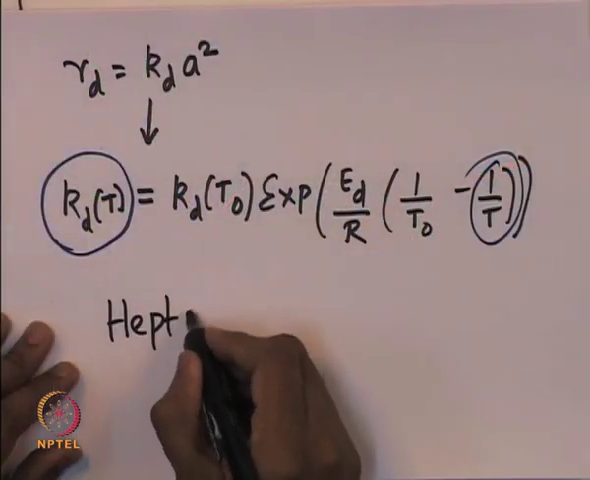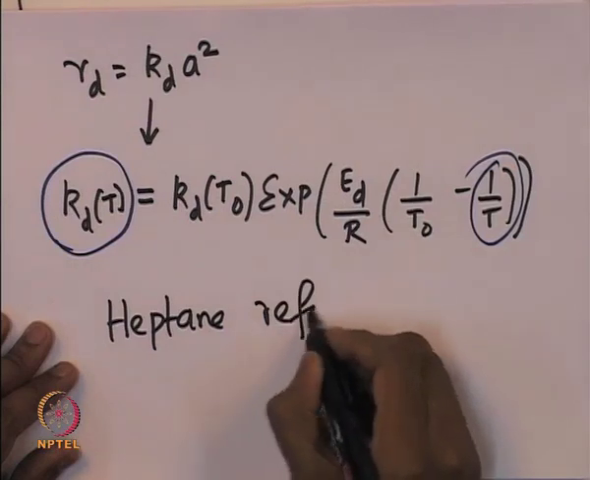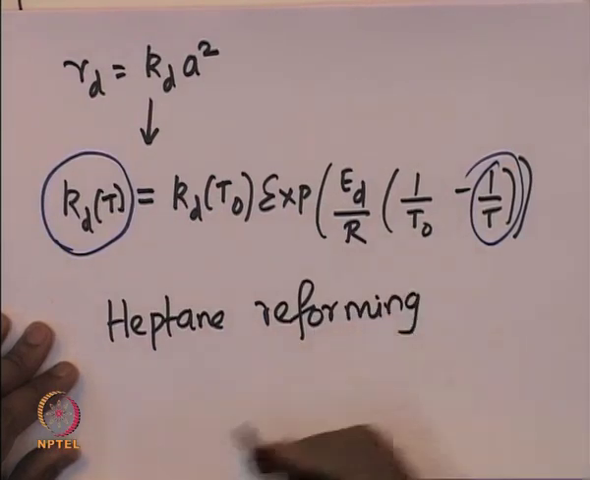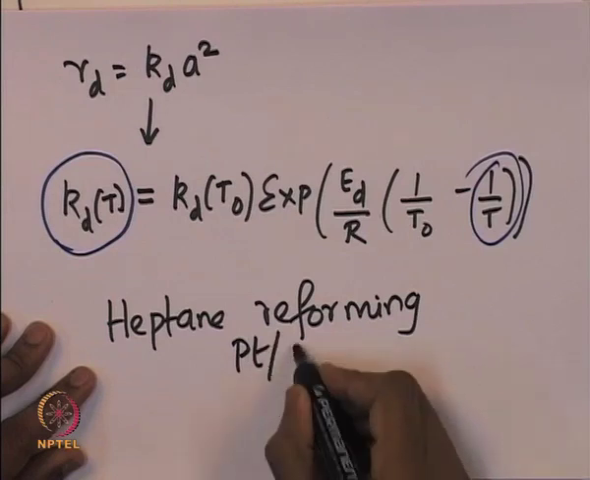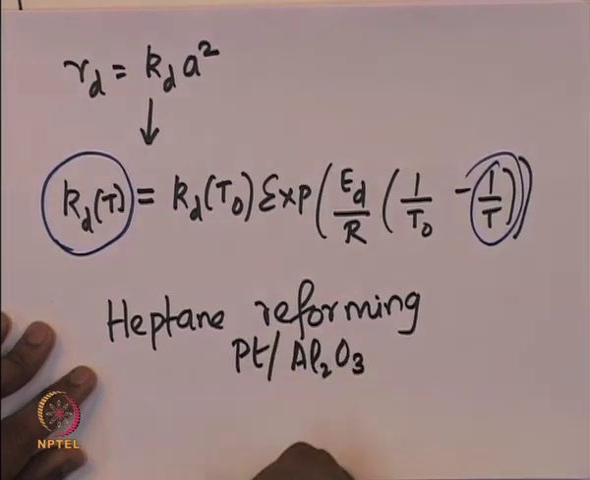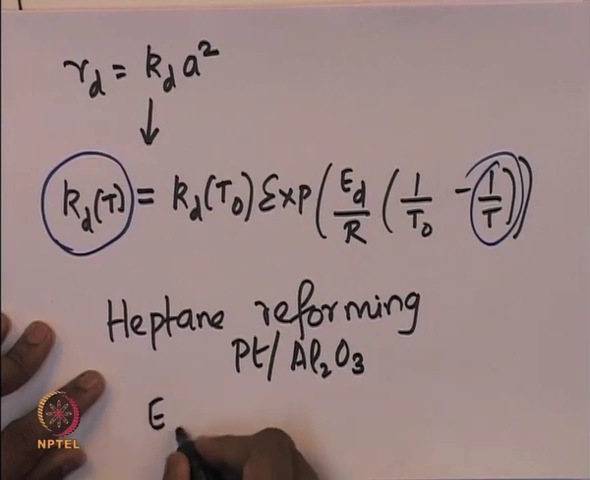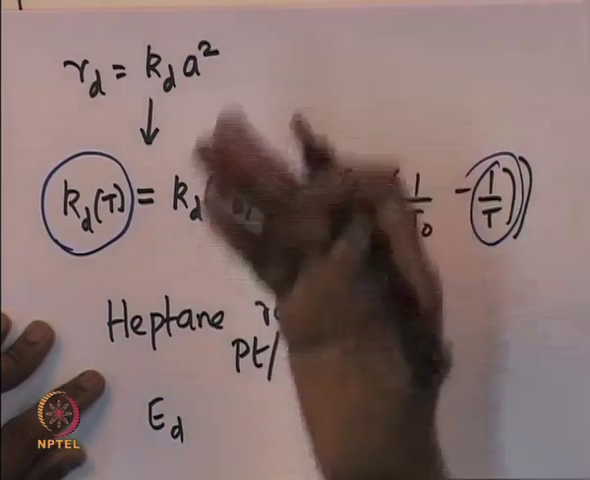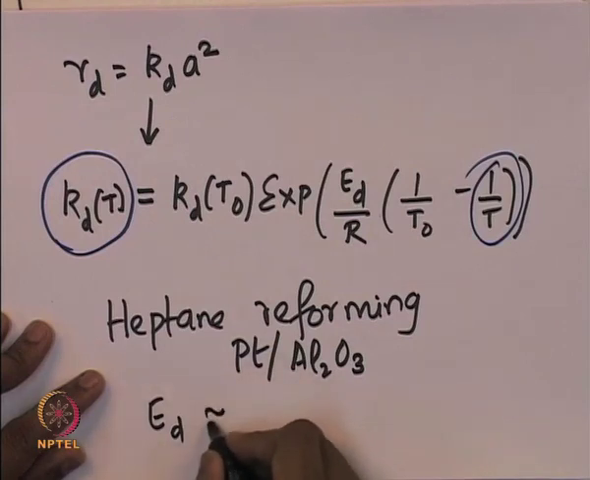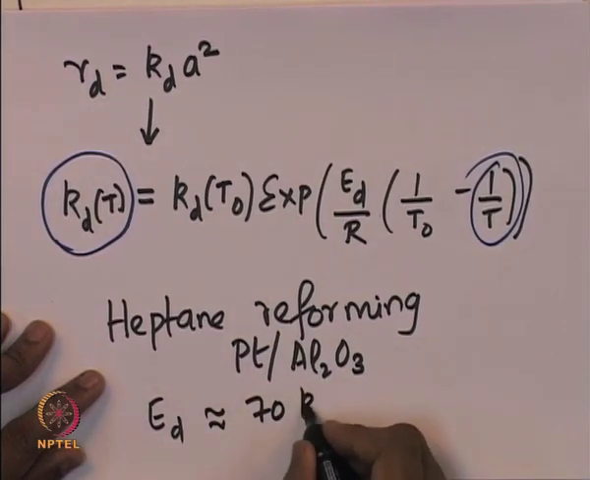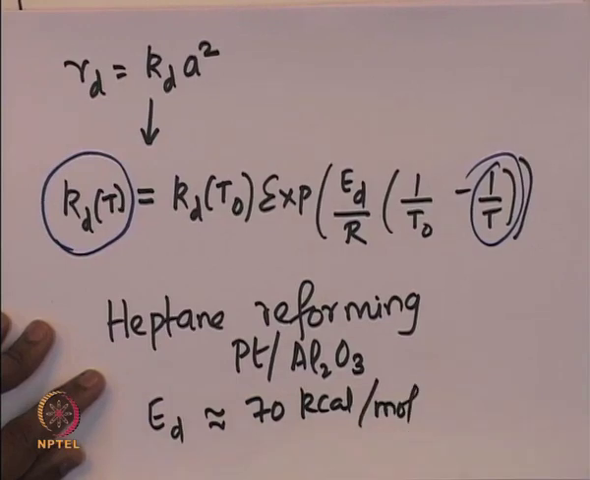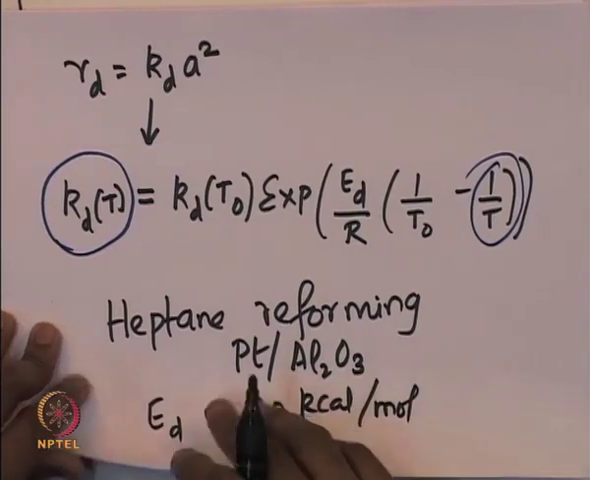An example of a real process in which sintering or aging has been commonly observed is the heptane reforming process. Heptane reforming on a platinum alumina catalyst, and it has been observed that Ed, which is the activation energy for the deactivation of the catalyst, is about 70 kilocalories per mole. So, it has been measured to be about 70 kilocalories per mole.